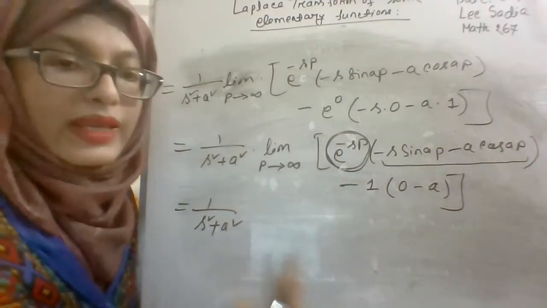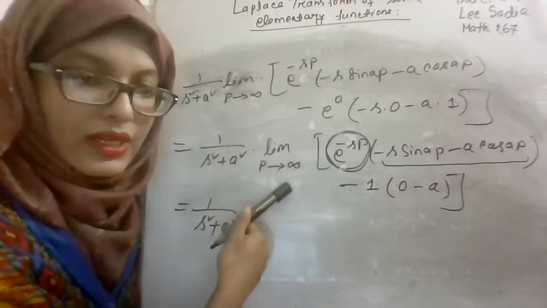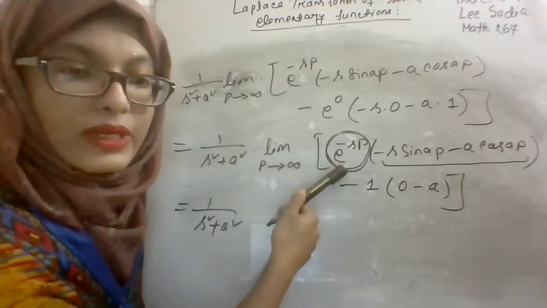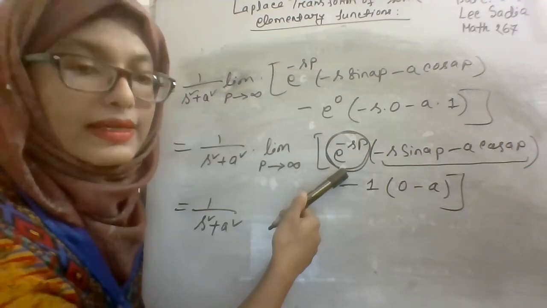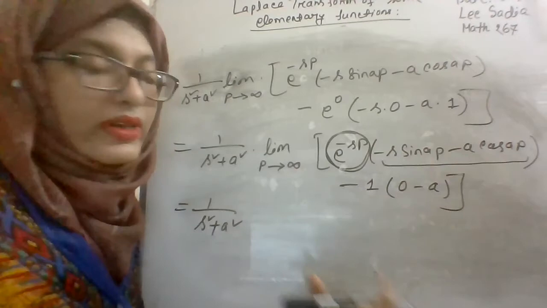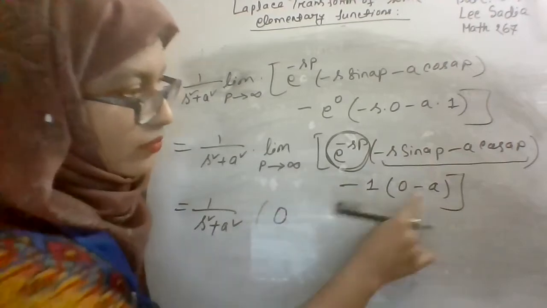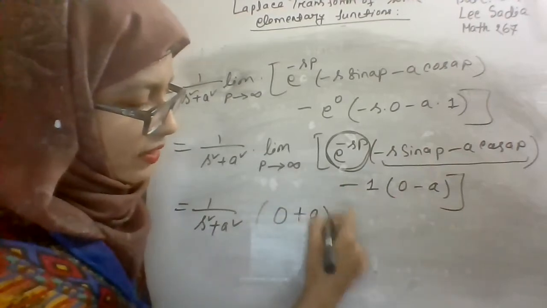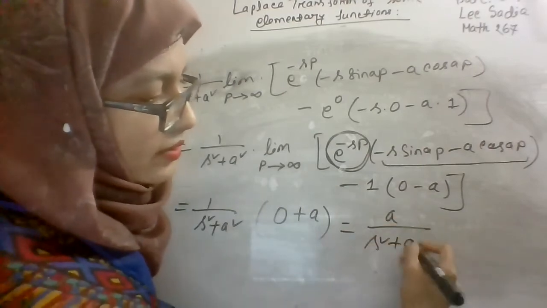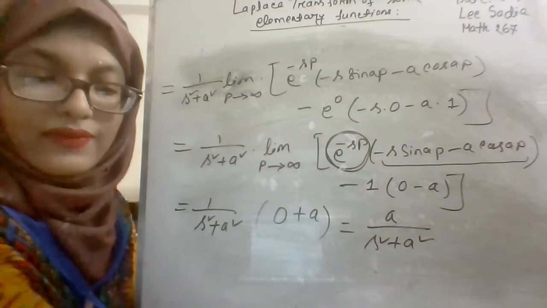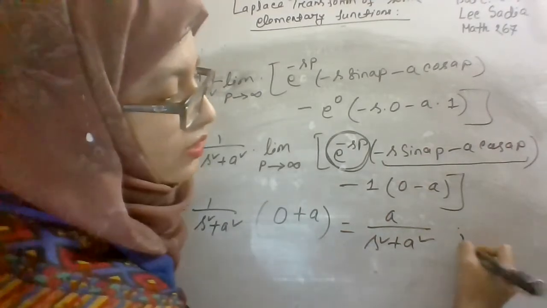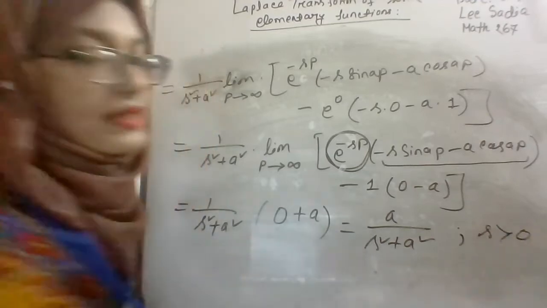I'm explaining again: for p tends to infinity, this term will be converted into e to the power minus infinity, that means 0, and if we multiply this whole term by 0, it will be 0. So 0 minus minus means plus a. So the final result will be a by s square plus a square, and here the condition is s is greater than 0.